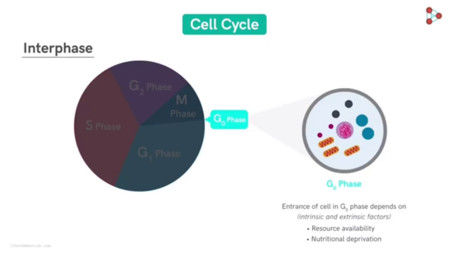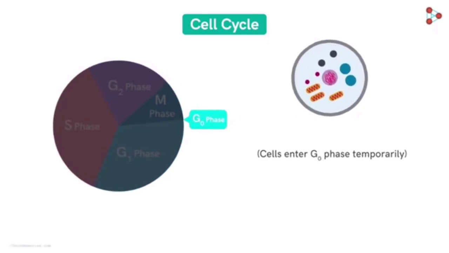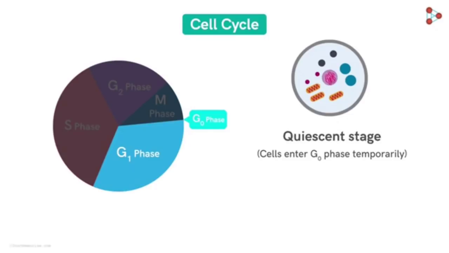But what exactly happens in this phase? This phase was classically thought to be only a resting phase, as the cell is metabolically active but does not show tendency to divide further. However, recent studies suggest different names for this phase. If the cells enter the G0 phase such that they return to G1 phase after some time, then it's called the quiescent stage. That means the cells will be metabolically active but only arrest its further division. However, they can re-enter the G1 phase as and when possible. So this kind of phase where the G0 phase can be reversed to enter G1 will be the quiescent stage.